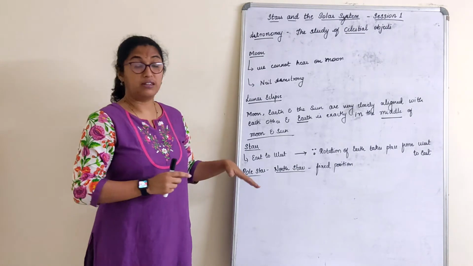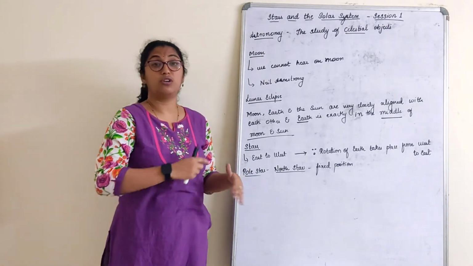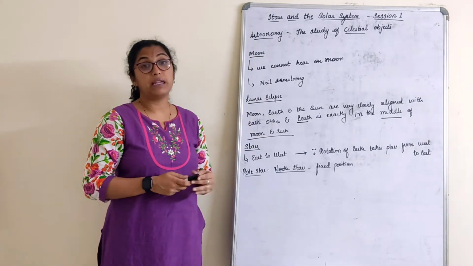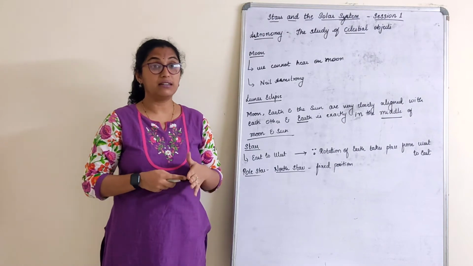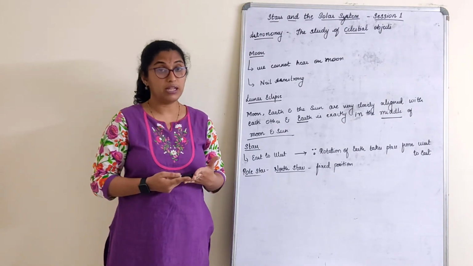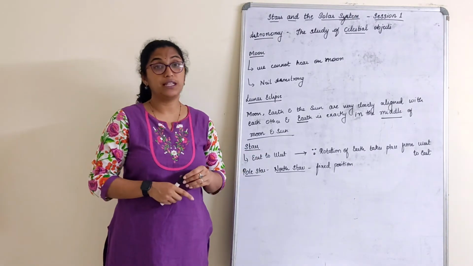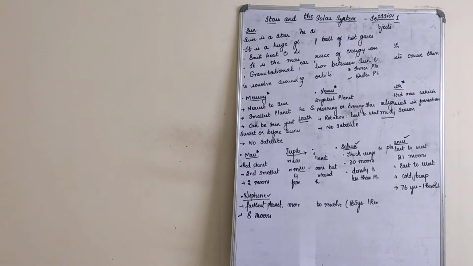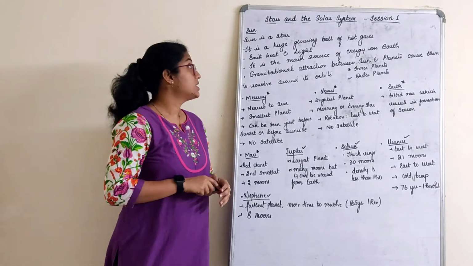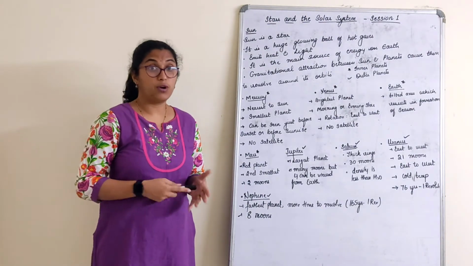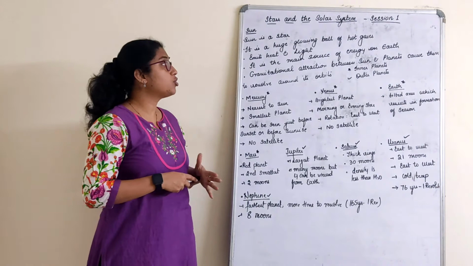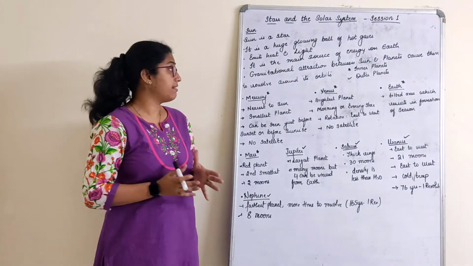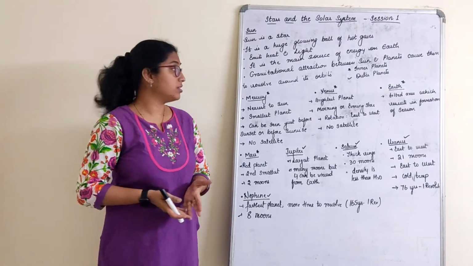So that is the brief recapitulation of some important points on what we have discussed about celestial objects. Now the next main important concept, we'll study about the sun and its planets, that is the solar system, also some other members of the solar system. So the sun is a star. The sun is the biggest star. It is a huge glowing ball of hot gases. It emits an enormous amount of heat and light. It is the main source of energy on the earth.